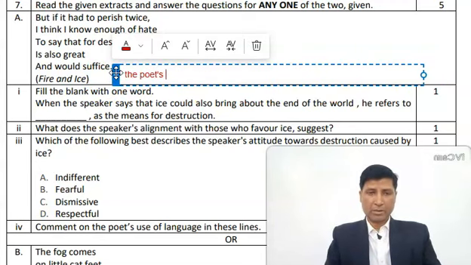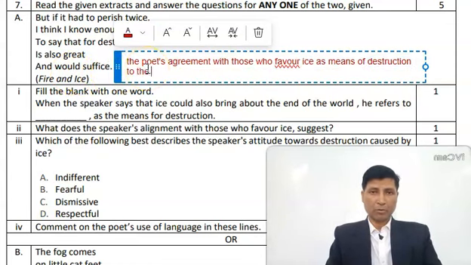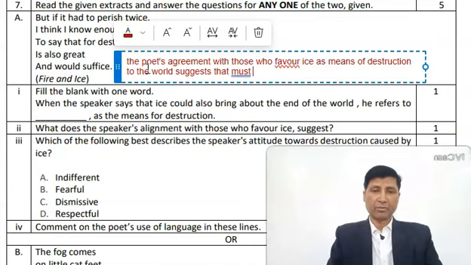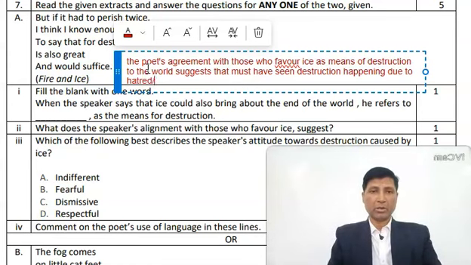So the poet's agreement with those who favor ice as a means of destruction to the world suggests that he must have seen destruction happening due to hatred, say ill will, or you can also say bad feeling.